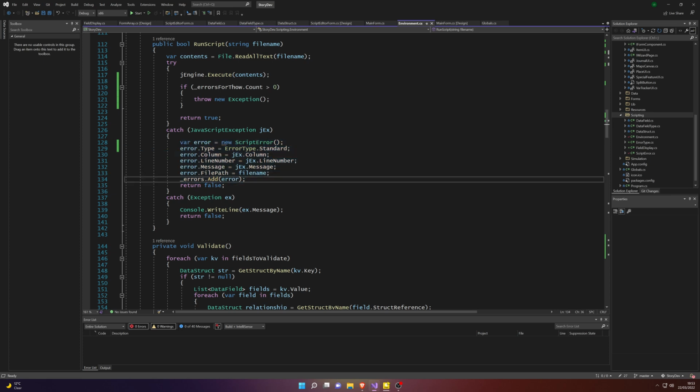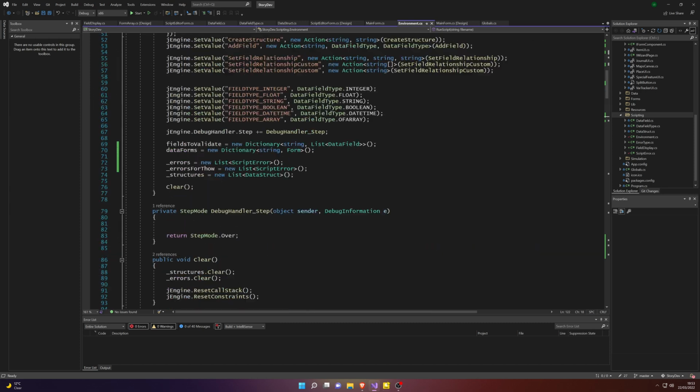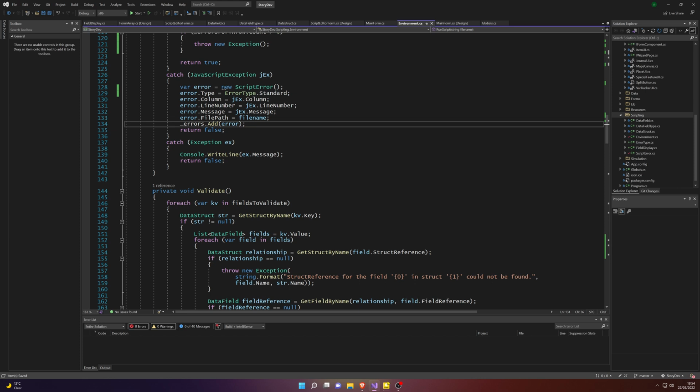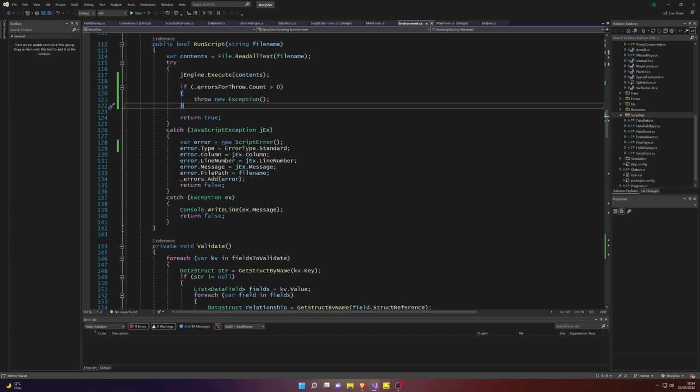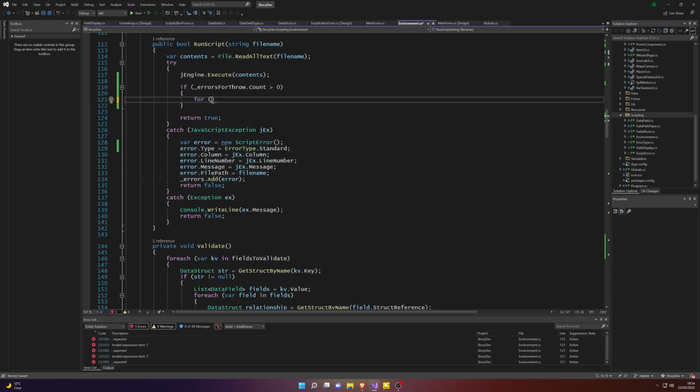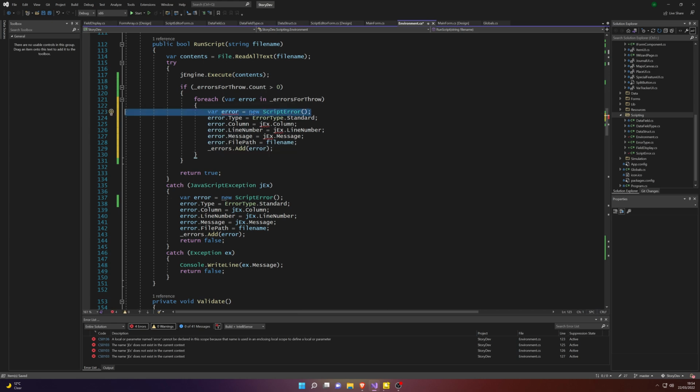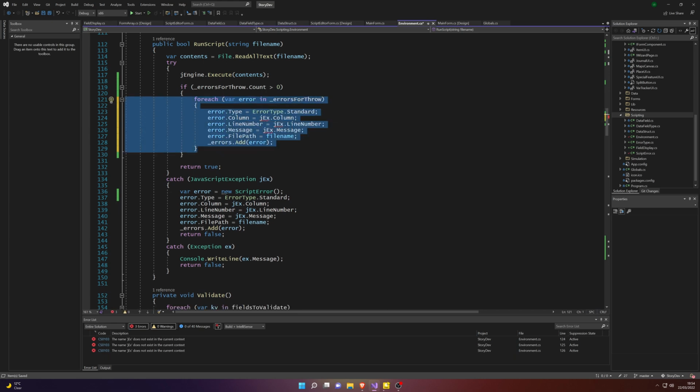Eventually I take a look at some more options because I couldn't find anything that was really necessary or appropriate for my particular problem here. So I try this, I go and iterate through each of the errors for throw.